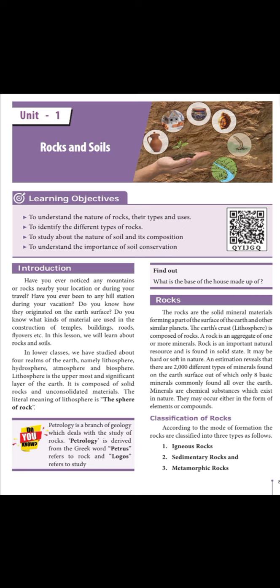Igneous rock, sedimentary rock, metamorphic rock. Okay, how this igneous rock is formed, its character, what are the different types of igneous rocks, all these we will see now. Now, igneous rock. The igneous rocks are formed by the solidification of molten magma. These rocks are also called primary rocks or parent rocks, as all other rocks are formed from these rocks. It is called a parent rock.